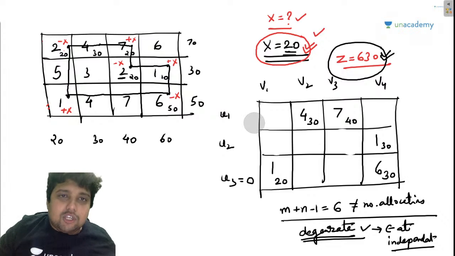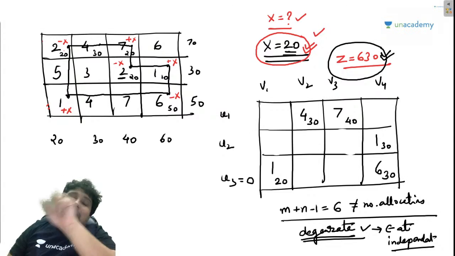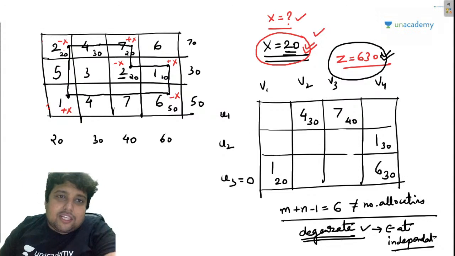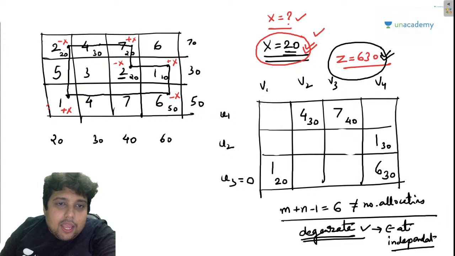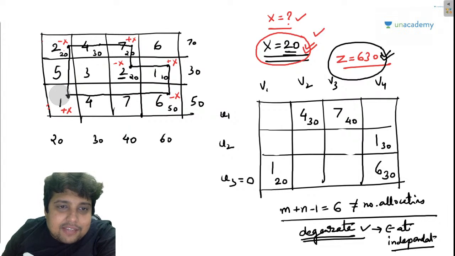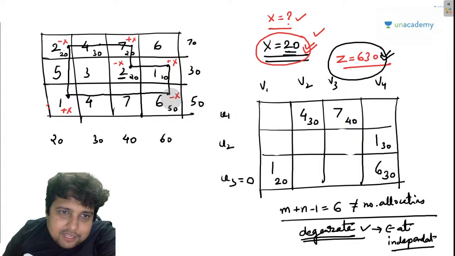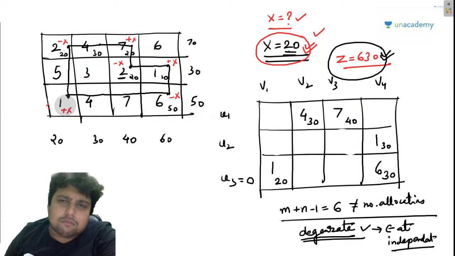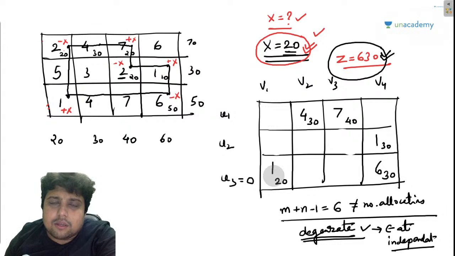How to find the independent position? Guys, check this out. If this is plus x, then this is minus, plus, minus, plus, minus. So if I give any allocation to this one, 20, 10, 5, I have given 20 already.